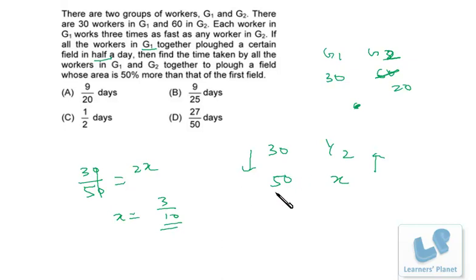That means if G1 and G2 both work together, then this work will be finished in 3 by 10 days. But the area should be the same. In this case, which is asked over here, the area is 50% more. That means the time will also be 50% more. That means 3 by 2 of 3 by 10, so that's 9 by 20. So how much time will it take? 9 by 20 days. I hope you are clear.